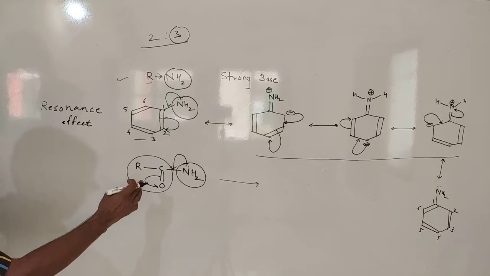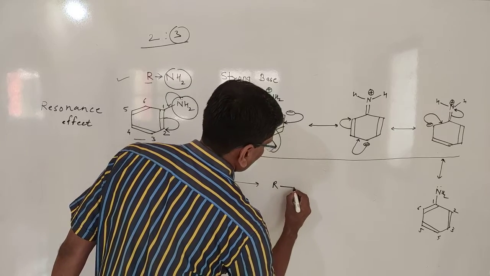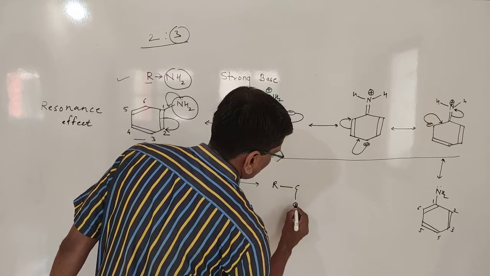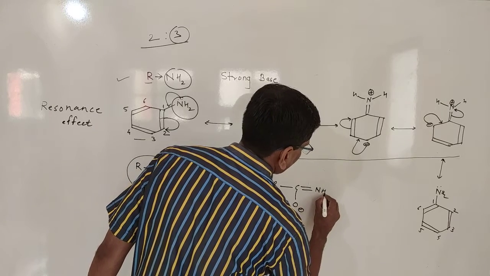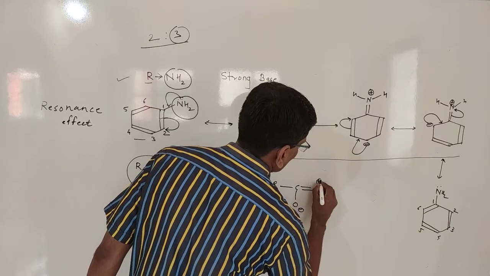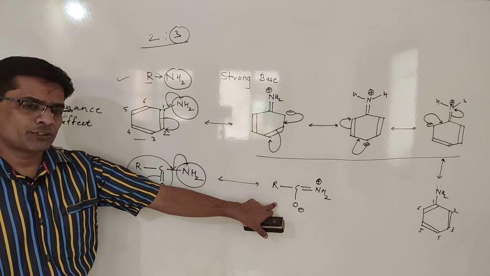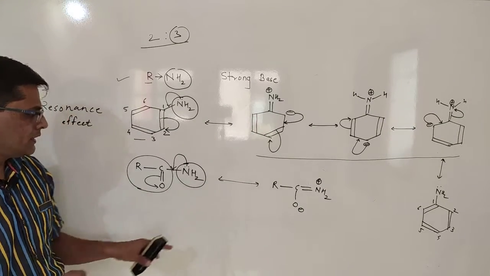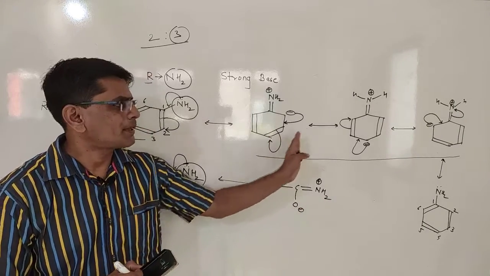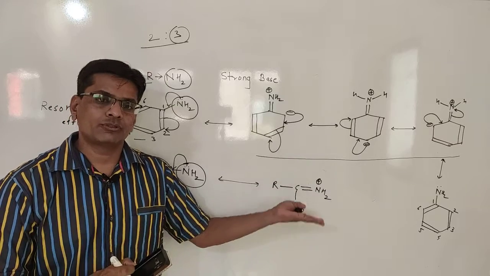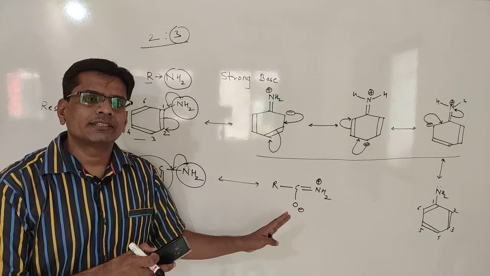by the resonating effect toward the oxygen. When it is shifted toward the oxygen, it gets converted into NH2 plus. When this gets converted into NH2 plus, the nitrogen doesn't have an electron pair available, same as in this resonating structure. And if the nitrogen doesn't have an electron pair available, then it is not basic.